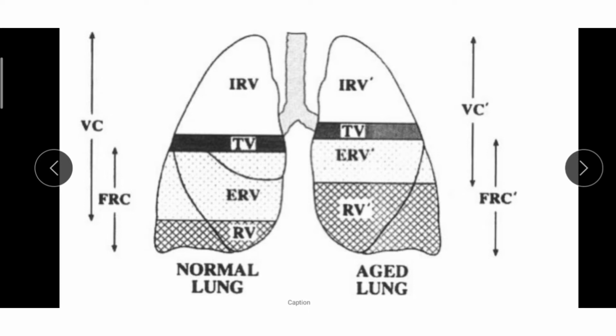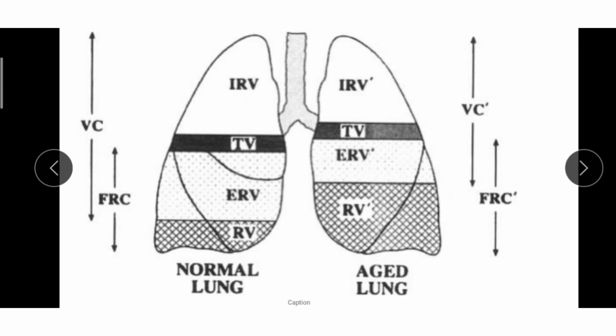Second is inspiratory reserve volume, IRV. In the picture you can see it is the extra amount of air that can be inspired forcibly after a normal inspiration, that is called forced inspiration. It is about 2500 to 3000 ml of air.